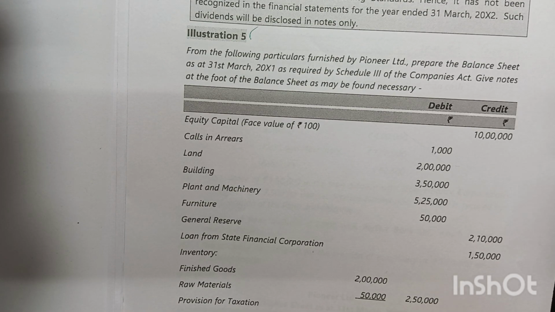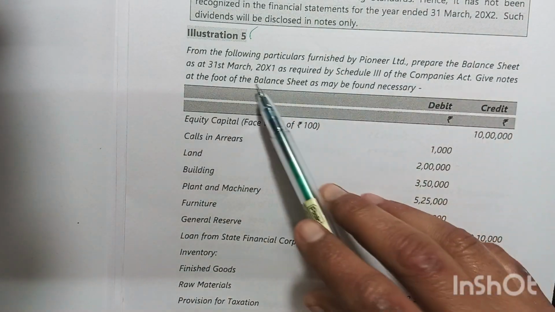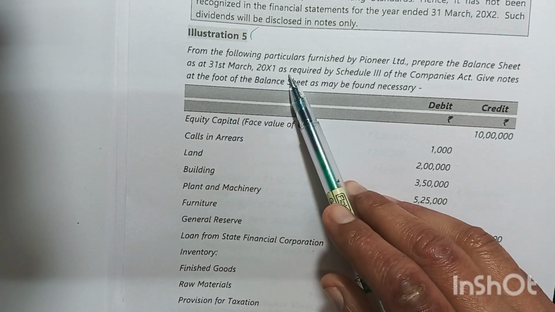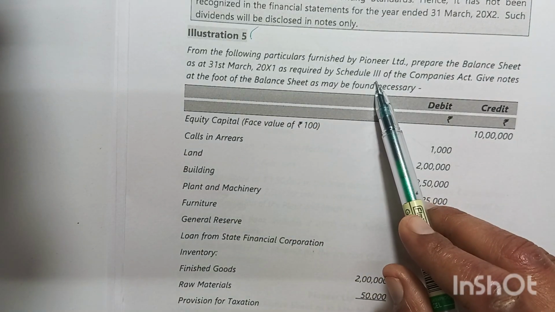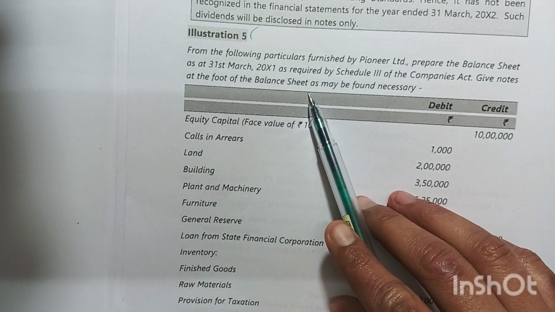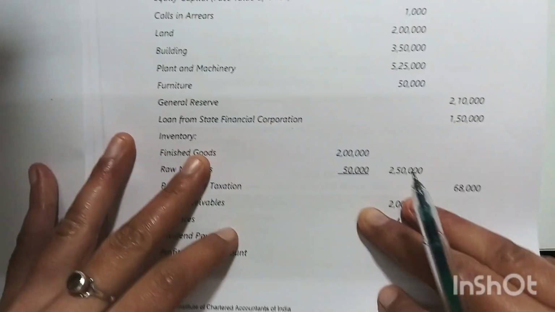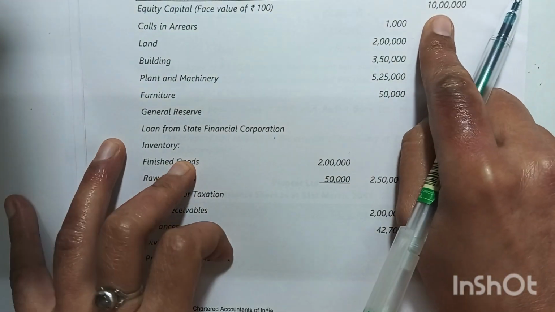Let's start. From the following particulars furnished by Poiner Limited, prepare the balance sheet as at 31st March 2001 as required by Schedule 3 of the Companies Act. Give notes at the foot of the balance sheet as may be found necessary. Okay, so let's see what balances we are given.